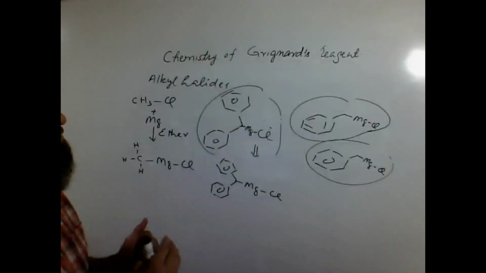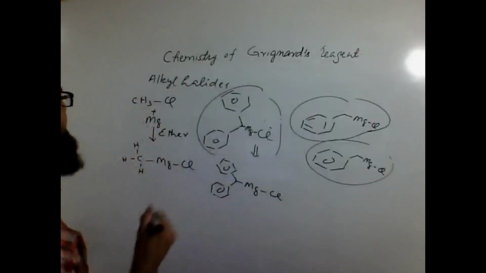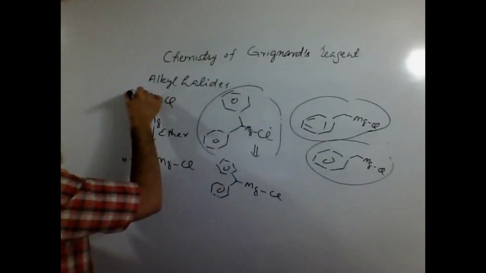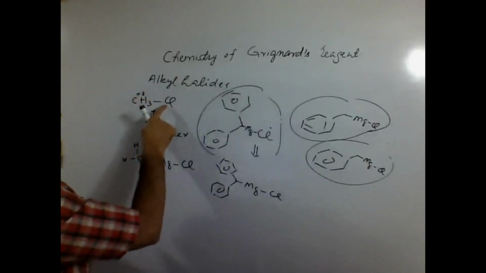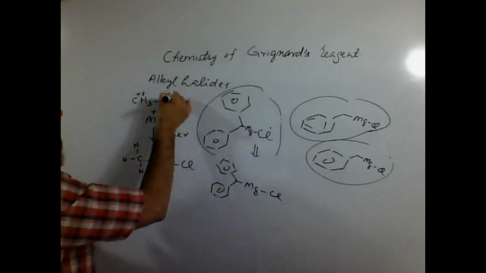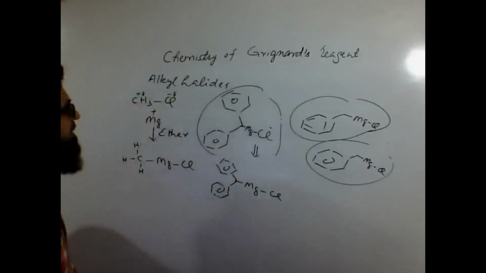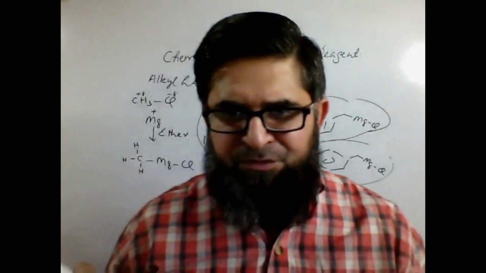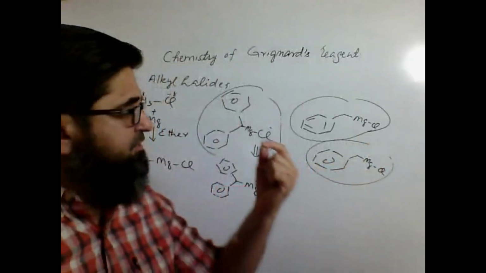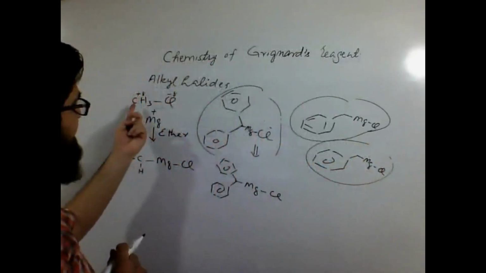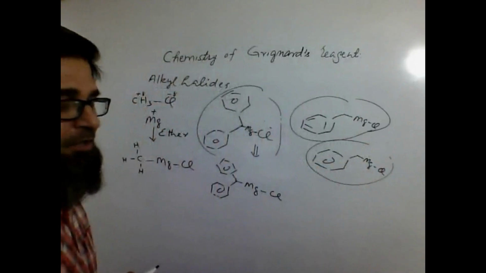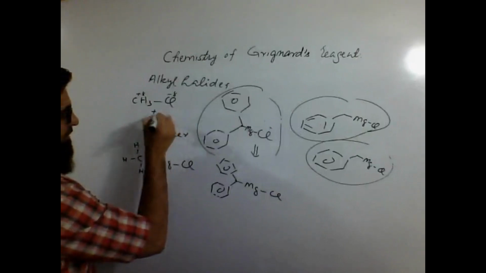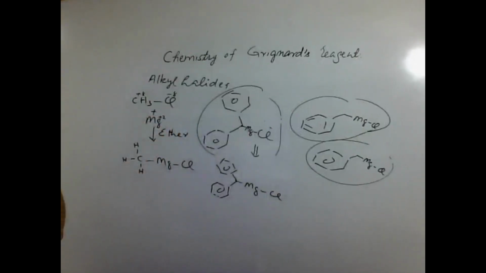What actually happens during this formation of Grignard reagent? We have an idea that in alkyl halides the alkyl part is supposed to be partially positive. Because of the electronegative nature of the halides, they carry negative charges, and the alkyl parts carry partial positive charges. So when they react with magnesium, which is divalent, carrying +2 as a valency,